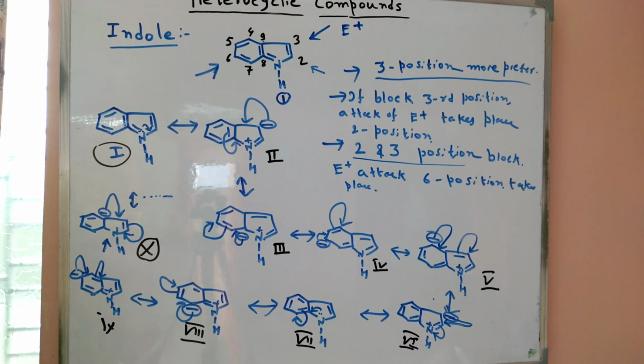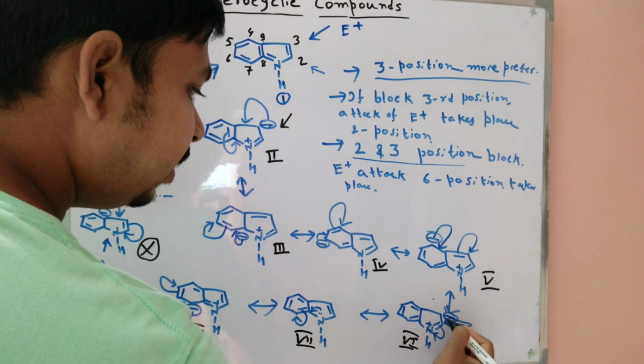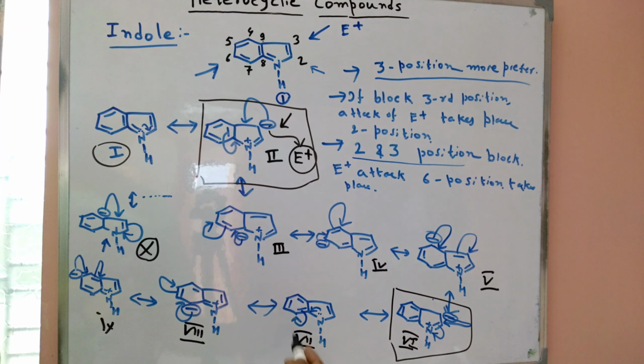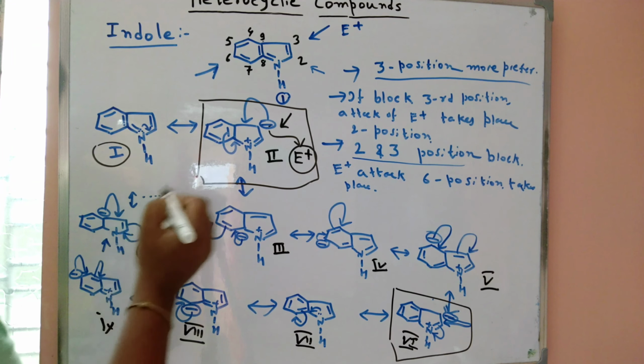So we can say that the 3 position is the more preferred site for the electrophile, because the minus charge is formed on the 3 position in that structure. So this structure says the electrophilic attack takes place on the third position, which is more preferred. Then the second position, where the minus charge is also formed. But if you block the 2 and 3 positions, then the electrophilic attack takes place on the sixth position.